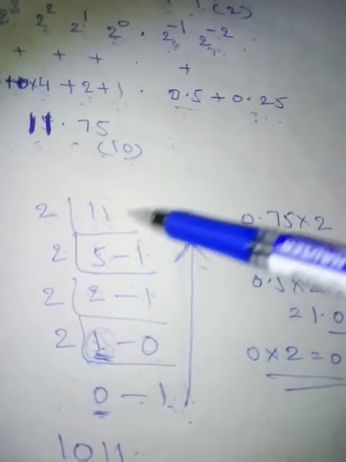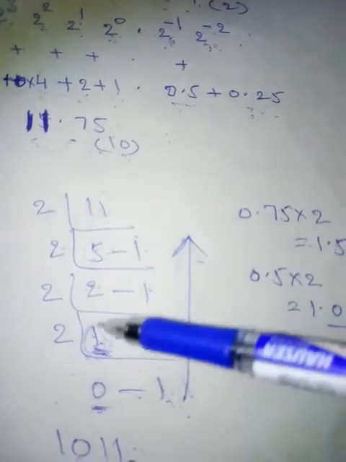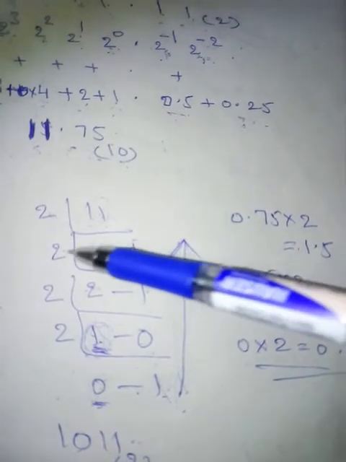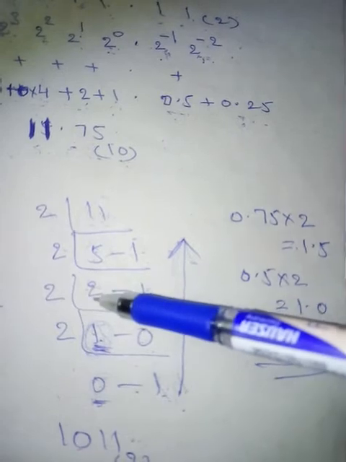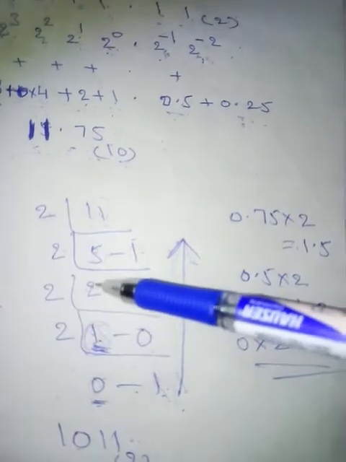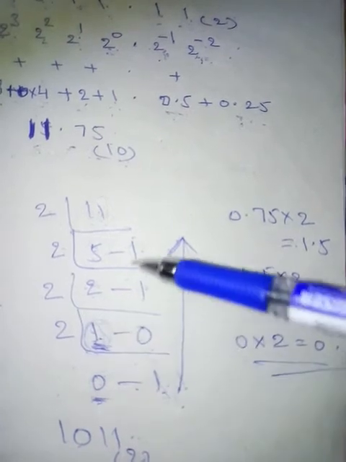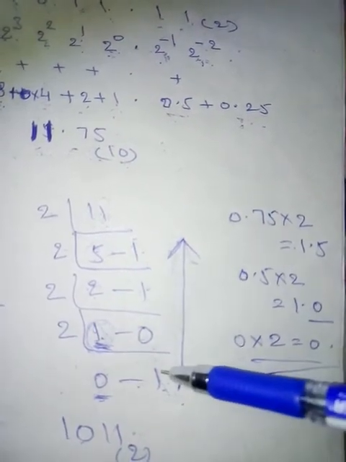First take the whole part 11, divide this 11 by 2 continuously. 5 into 2 is 10, the remainder is 1. Then divide this 5 by 2, write the quotient 2, the remainder is 1. Like this, divide continuously by 2 and write the remainders on the right hand side.